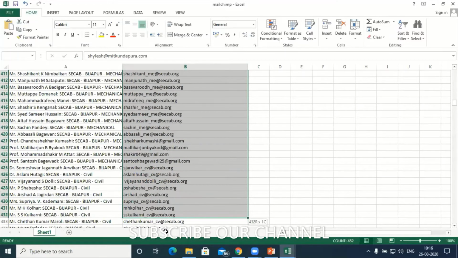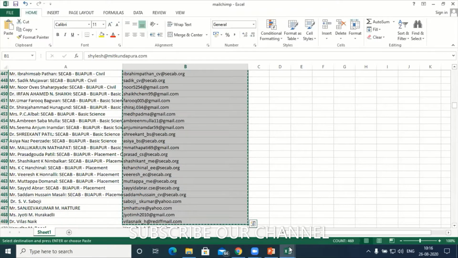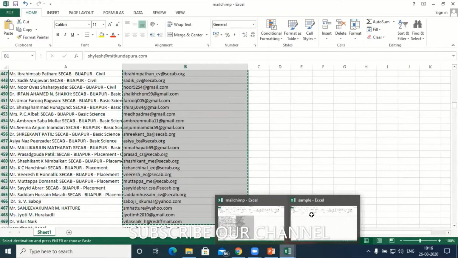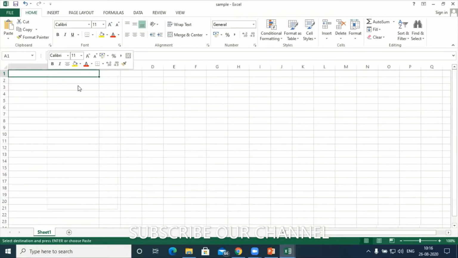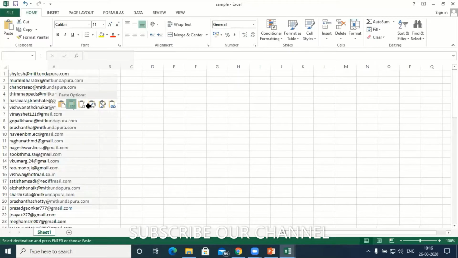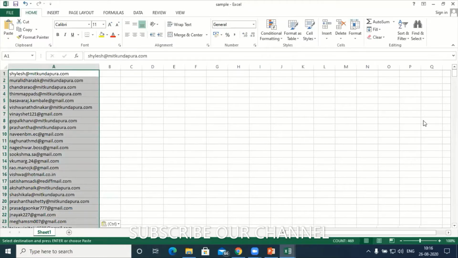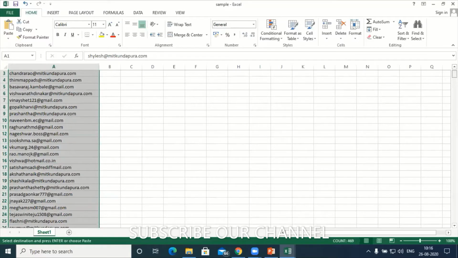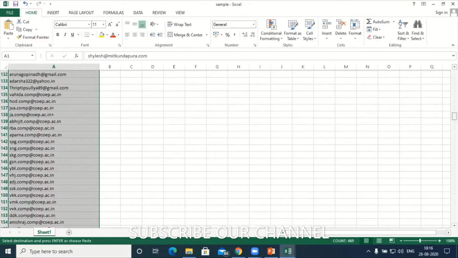There is no limitation here, so you can have as many email addresses as you want. But 50,000 is a huge amount. I'll just copy and paste it onto my sample. All the email addresses are uploaded now. Now let me try to convert this simple sample Excel sheet to a CSV file.